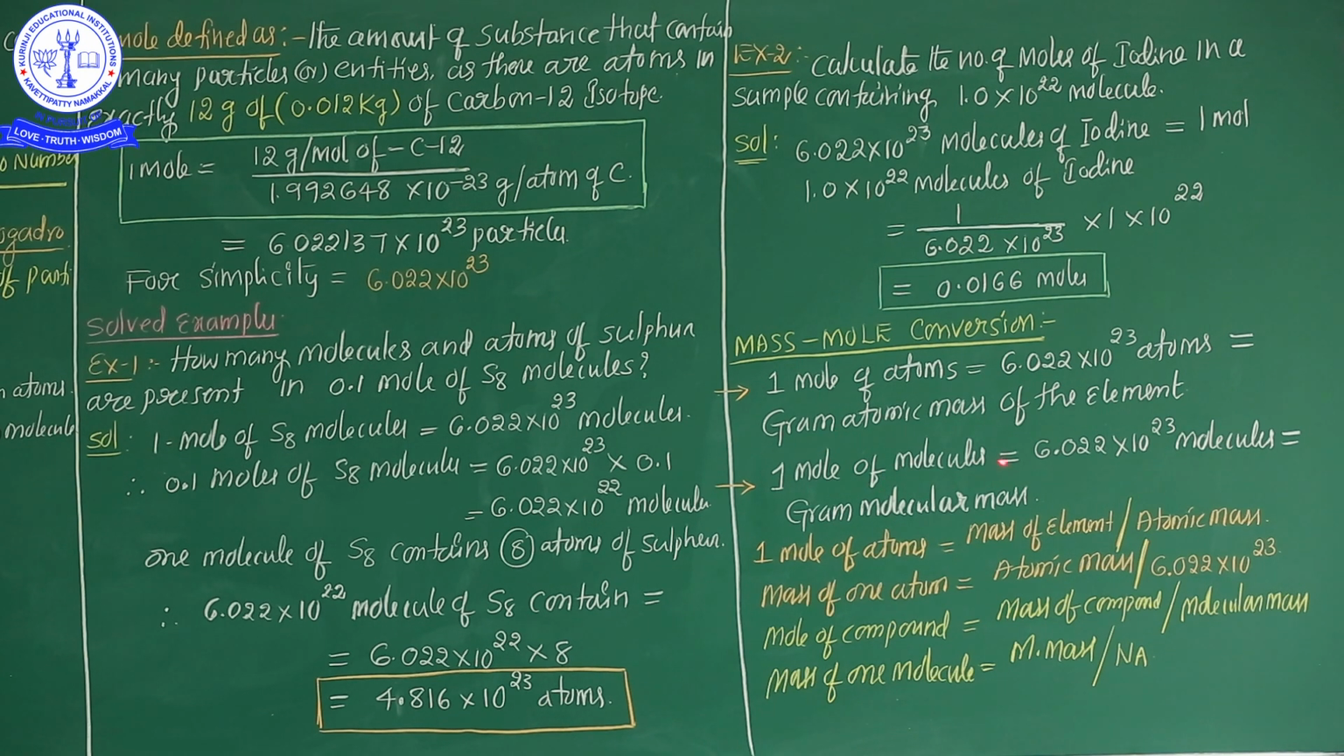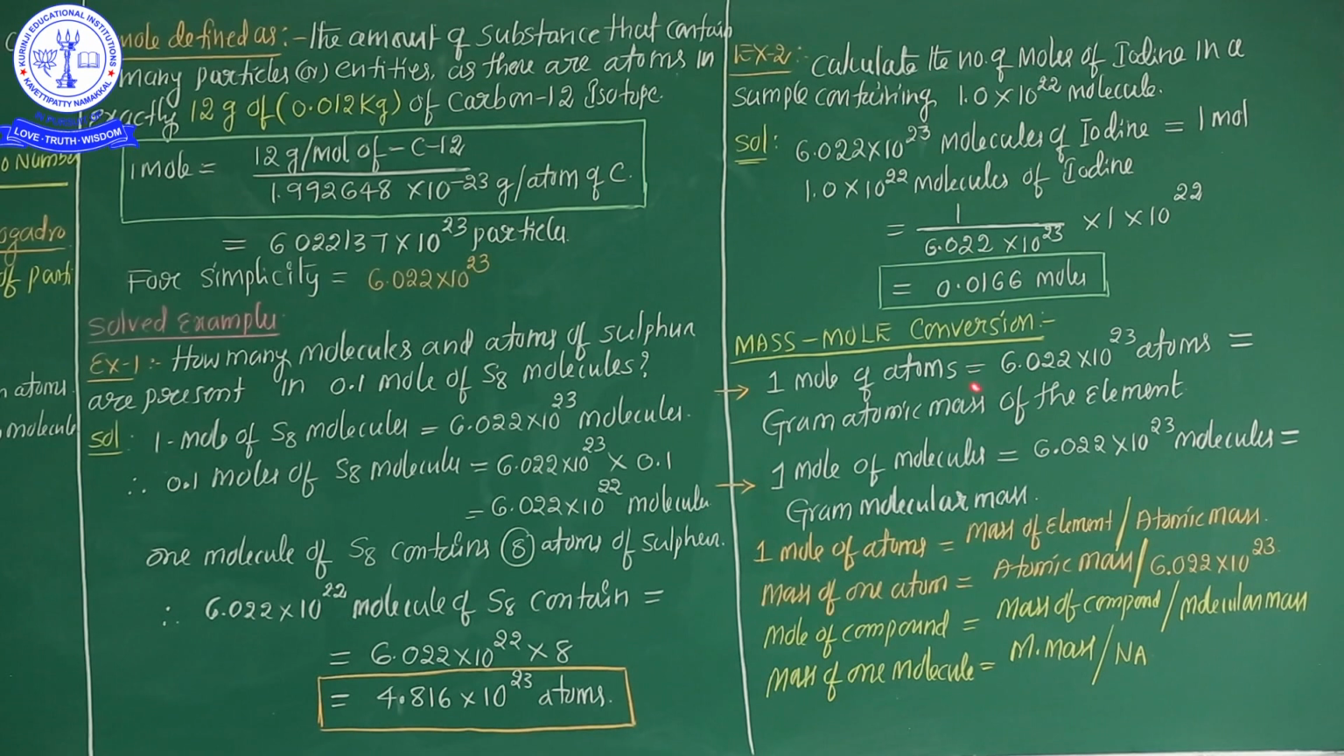1 mole of molecule is equal to, here atoms, here molecule. 1 mole of molecule is equal to 6.022 × 10^23 molecules. It is equal to the gram molecular mass. Here listen very carefully, my dear students. Gram molecular mass is equal to 6.022 × 10^23 molecules. Gram atomic mass of the element is equal to 6.022 × 10^23 atoms. Write down in your class notes.